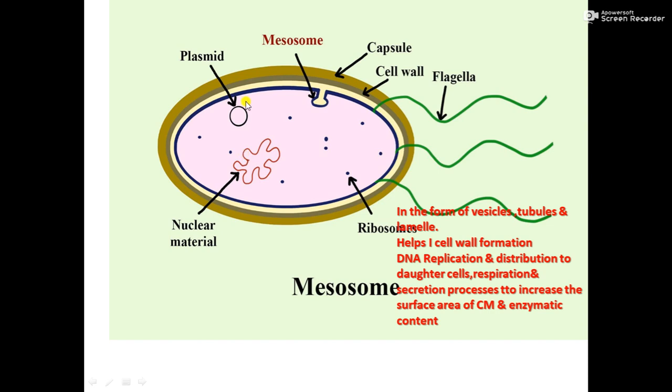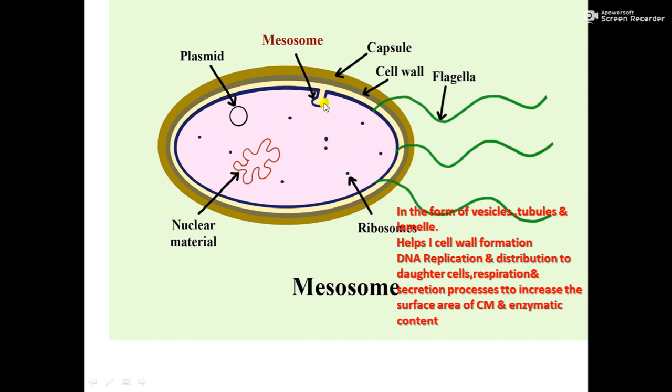Certain invaginations are there like this, and this is called a mesosome. Mesosome is the infolding or invaginations to the inside. Okay, in many places it can be there. This is one. And what is the function of this? This mesosome is present either in the form of vesicle, for example this vesicle, or tubules, tubular, or lamellae.